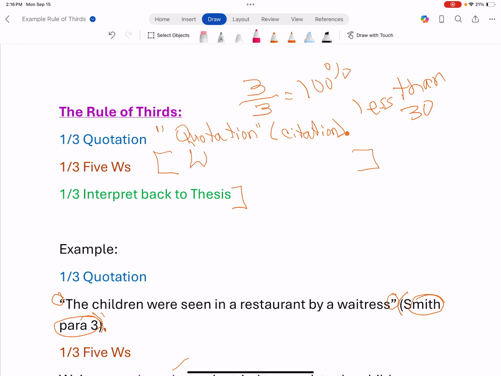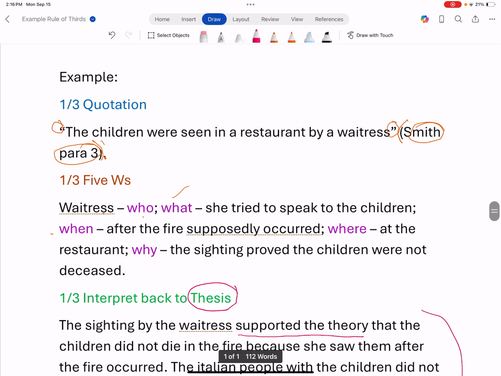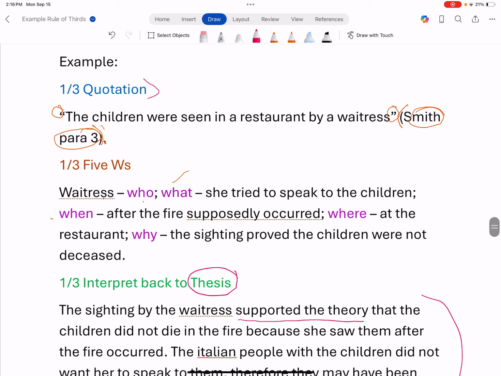You don't have to do it on your worksheet, but if you wanted to, on your worksheet after you did the quote, you could add the 5 W's, and then you could add the interpretation right under it, so it would all be on the same worksheet together. And I may revamp that worksheet and send it to you with those sections. Just letting you know how this works.